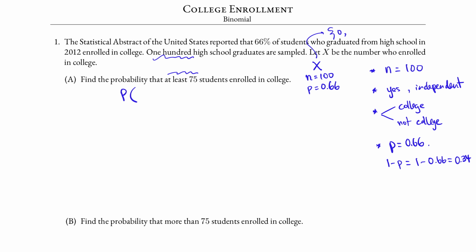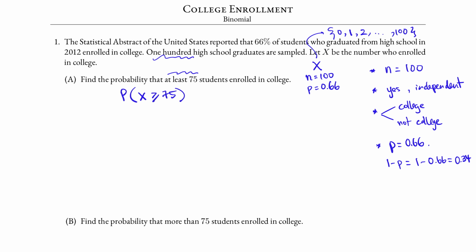Is it possible that only 1 enrolled in college? Yes. 2? Yes, all the way to 100 only, because this is a sample that has only 100 students. For the statement at least 75, what numbers in this list would satisfy it? Again, at least 75 means 75 and more. And so we would write this as X greater than or equal to 75.